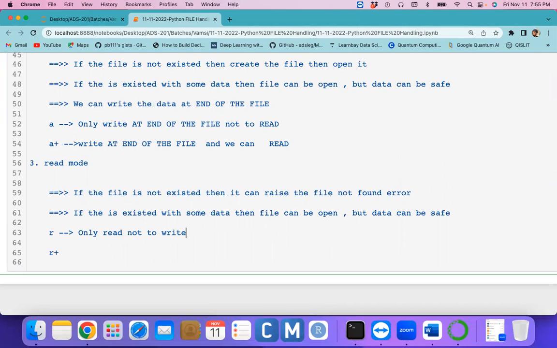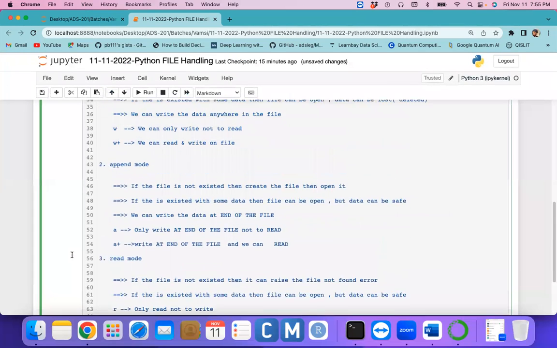I hope my points are clear. Why am I writing all these steps? Because we will do all of this practically. R plus can both read and write. Any questions, guys?